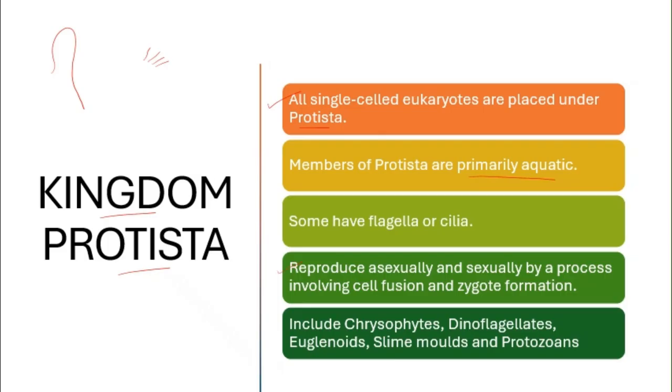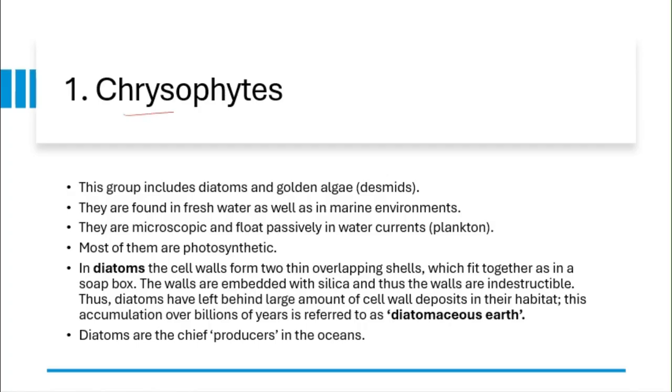They reproduce asexually and sexually by a process involving cell fusion and zygote formation. So it includes chrysophytes, dinoflagellates, euglenoids, slime molds and protozoans. Let's see one by one. First one is chrysophytes. This group includes diatoms and golden algae, that is desmids.